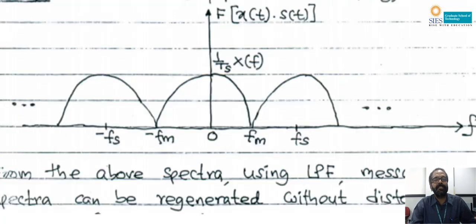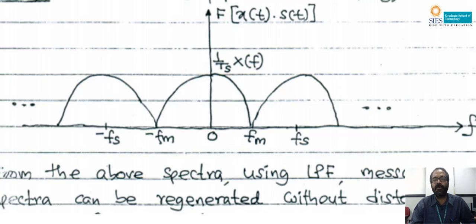Case 2, fs is equal to twice fm, and this particular rate is known as the Nyquist rate. That is the minimum number of samples needed to get the original signal without any distortion. Even in this case, we can see there is no overlap between X of f and X of f minus fs. So if it is passed through an LPF with cutoff frequency fm, only 1 by ts into X of f is regenerated at the output side, which is exactly the same as the original spectrum.